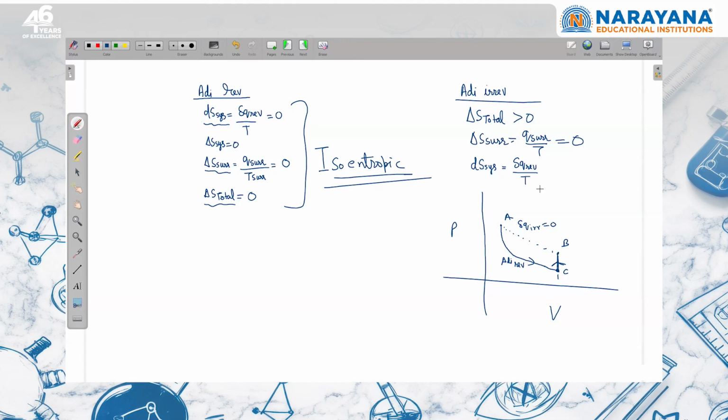So we know that the entropy change in process A to B is equal to the entropy change in process A to C plus the entropy change in process C to B. A to C is adiabatic reversible, so that is equal to 0. But C to B is an isochoric process, so I can write this as nCv ln of final temperature upon initial temperature, TC. The final temperature is greater than the initial temperature, so the entropy change here is positive. So system entropy is increasing, universe entropy is increasing, there is no change in the entropy of the surrounding, right?